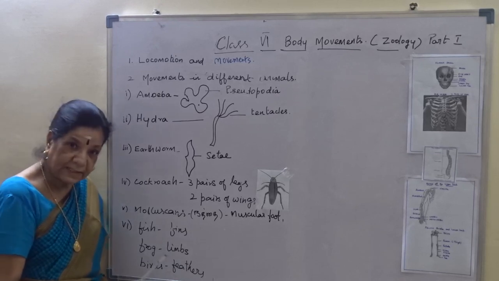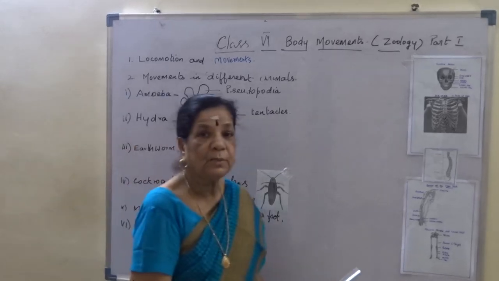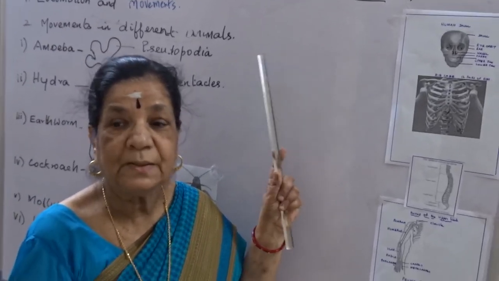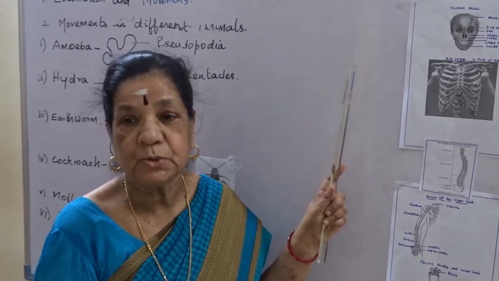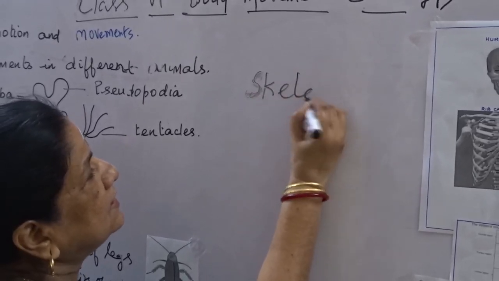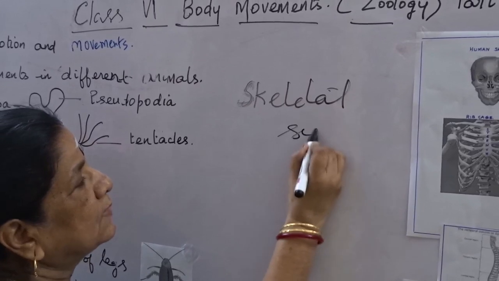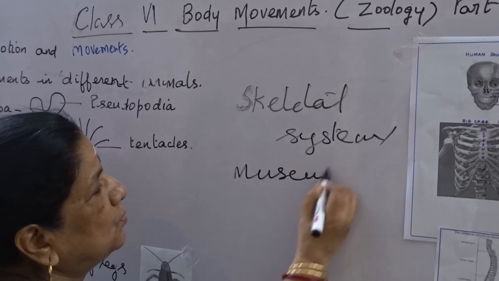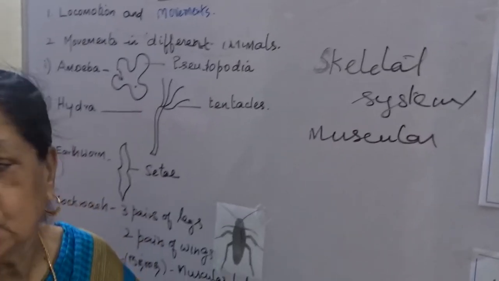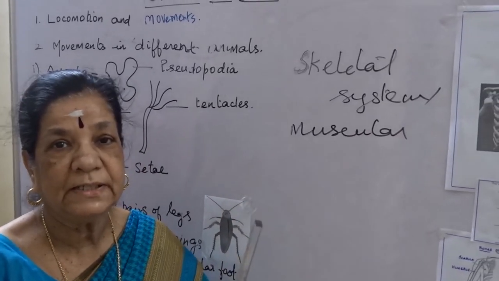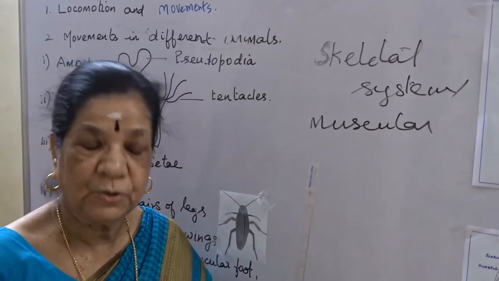Other than these, we are going to talk about the skeletal system in human, which does a major locomotory part. The skeletal system along with the muscular system coordinate the movement in a human being.